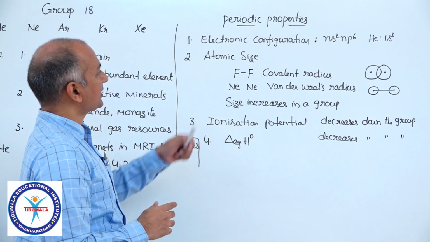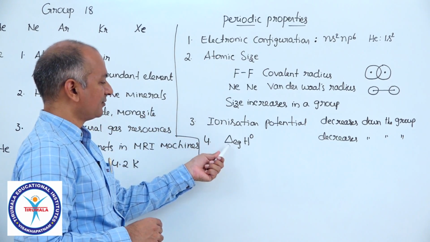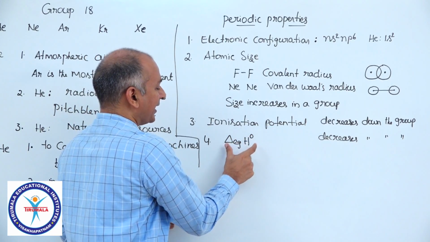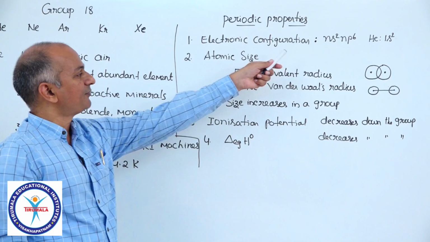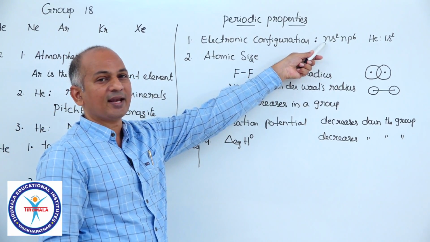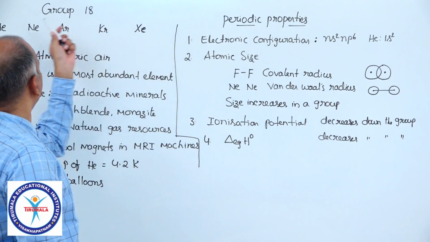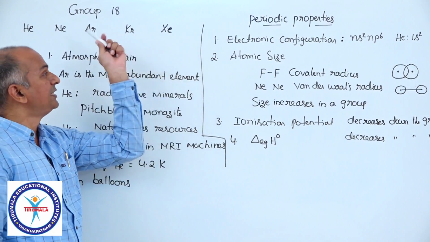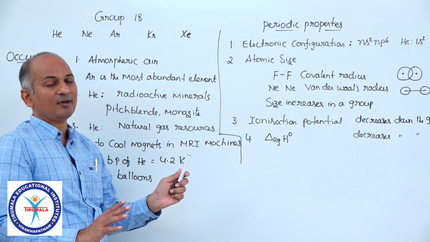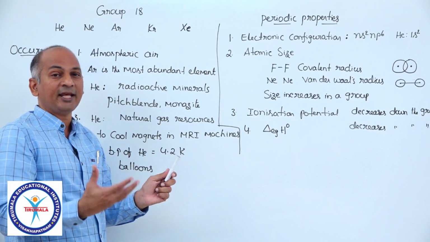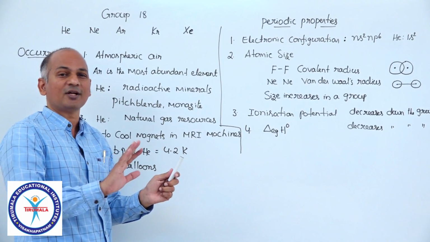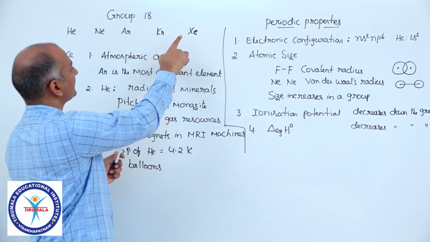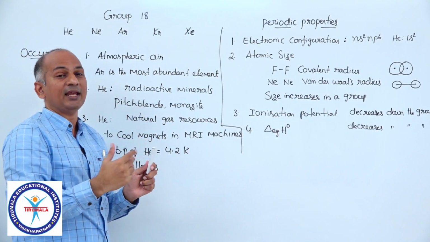So electron gain enthalpy values are positive. Okay, these are some of the periodic properties of noble gases. You see, ionization potential very high, electron gain enthalpy very high, because of that completely filled valence shell, and that is the reason these elements are not reactive and do not form any compounds. And because of that nature, not reacting with any other elements, in nature they are present as it is, not in the form of compounds but in elemental states.